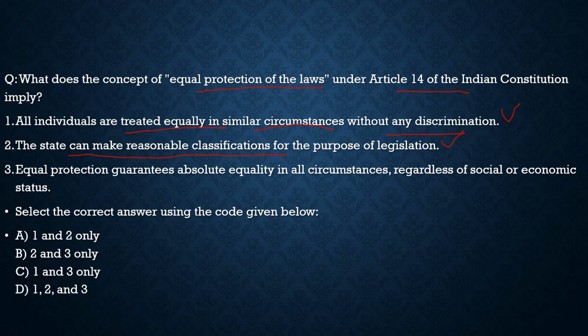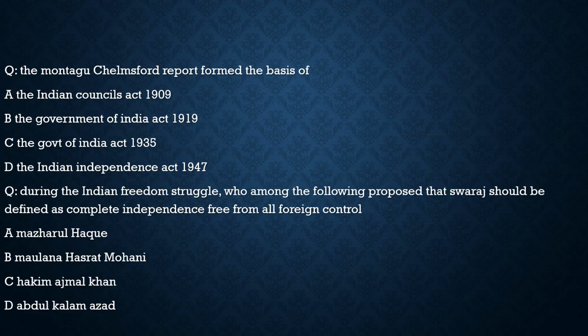And the third statement says equal protection guarantees absolute equality in all circumstances regardless of social or economic status. It is incorrect. Equal protection does not guarantee it, but equality before the law guarantees that. So with respect to this question, the correct statements are statement 1 and statement 2 only, and from the code given below, the correct code would be option A. With this, let's move to the last part of our discussion, which is solving the previous year questions.